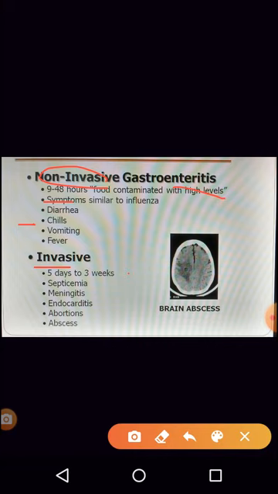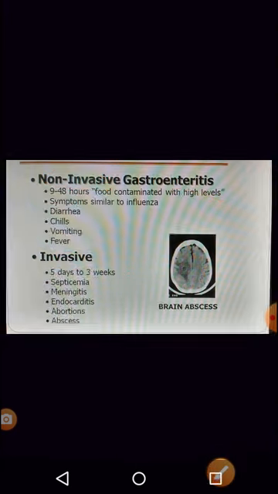It can cause meningitis, that is infection of the brain, and endocarditis, that is infection of the heart, the valves of the heart, the inner lining of the heart. It can also lead to abortions. As I told you, the more prone people are pregnant women, so it can lead to abortions. It can also cause an abscess in the brain. So that is what is shown here. There is an abscess in the brain.